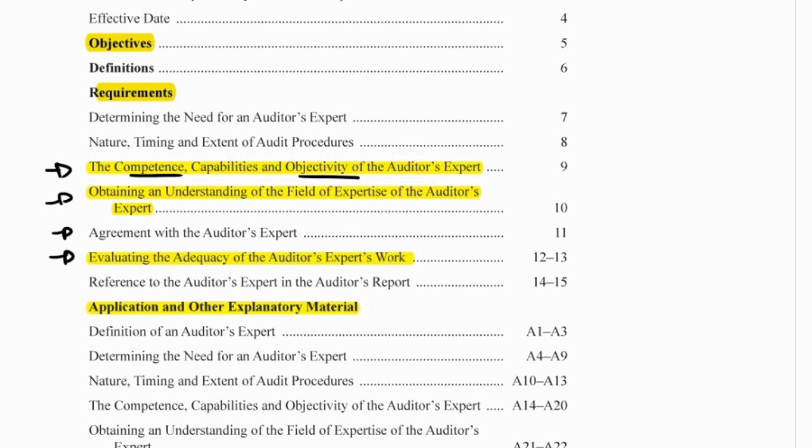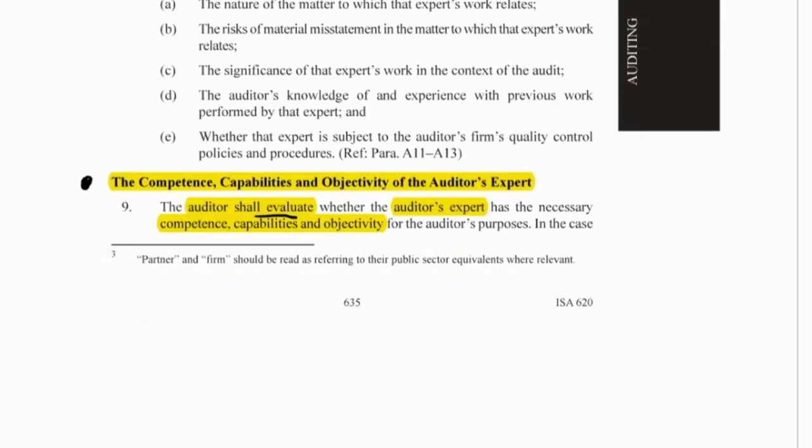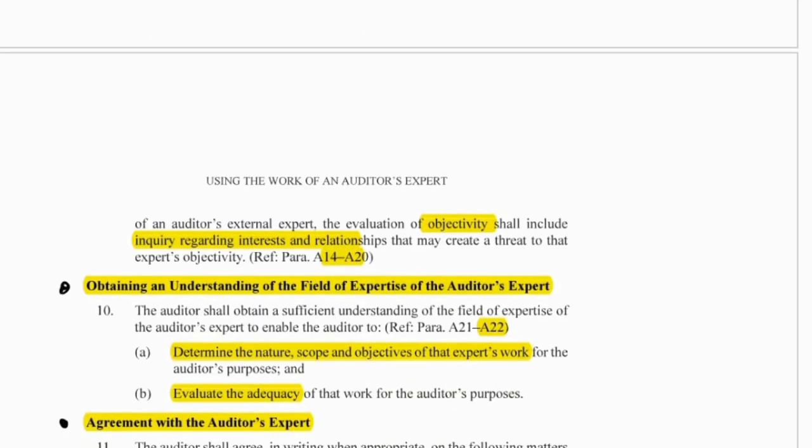So this entire standard is relevant to the expert, hence there's specific paragraphs for each requirement. So let's start with paragraph 9, which says the auditor must evaluate the expert's competence, capabilities, and objectivity. And in the objectivity evaluation, inquire about interests and relationships. Okay, so that we've already added, and A14 to A20 will give us the rest.